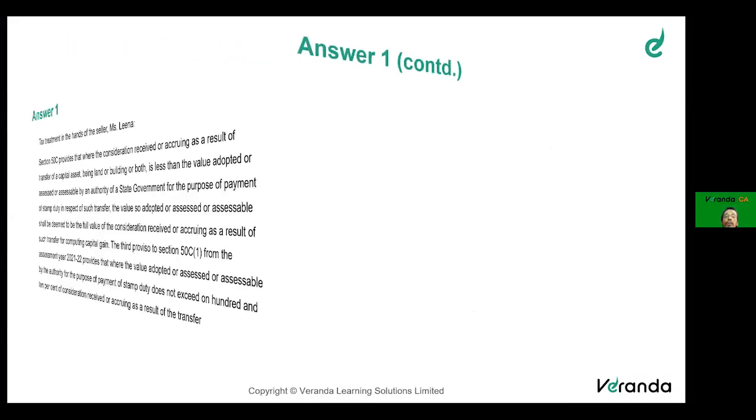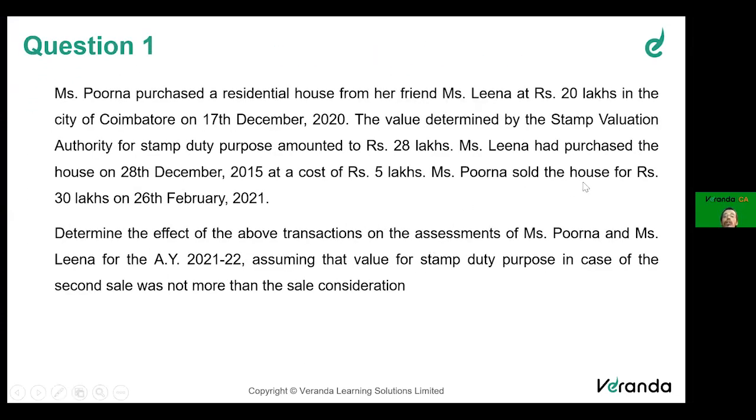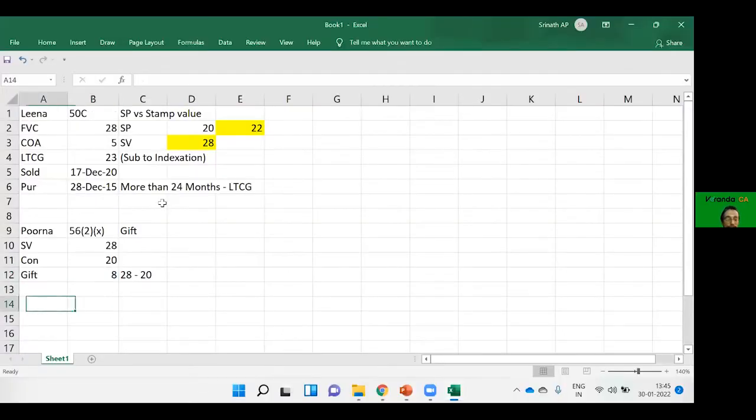Now, let's go back and understand one more part in the question. Miss Purna sold the house for 30 lakhs on 26th February 2021. If the recipient has paid tax under section 56, then cost to the assessee would be stamp value as on the date of gift.